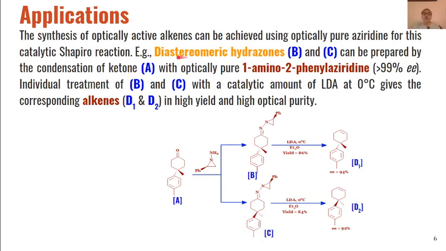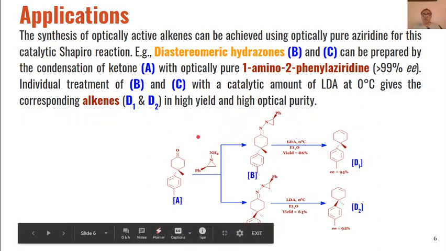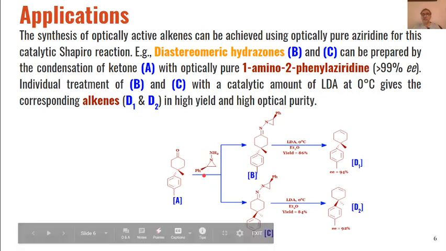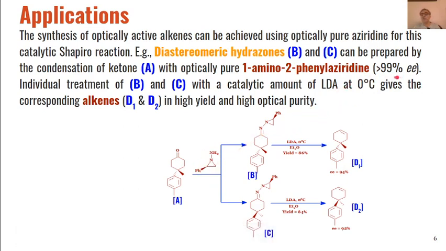Similarly, if we use diastereomeric hydrazones, for example, if we condense this ketone with optically pure 1-amino-2-phenylaziridine, which is optically pure, more than 99% enantiomeric excess, and this is reacted with this ketone, then we will get these diastereomeric hydrazones.